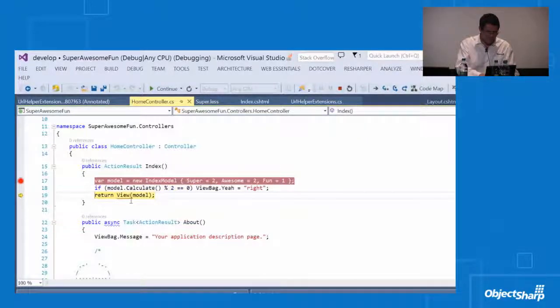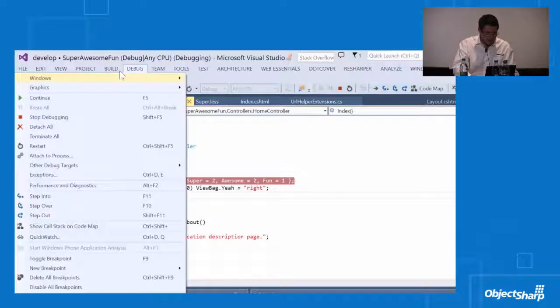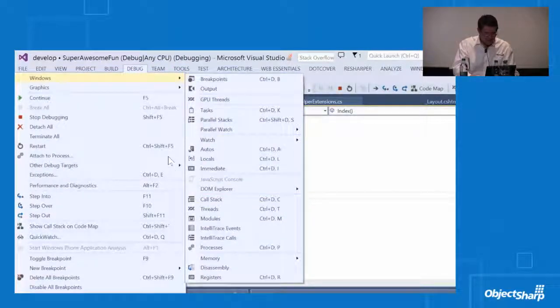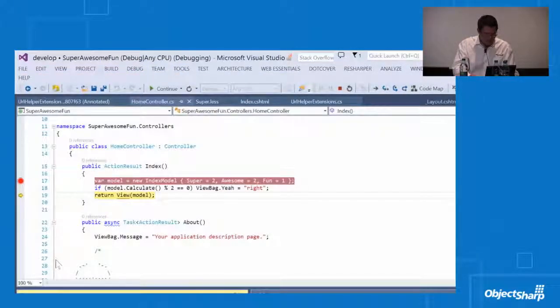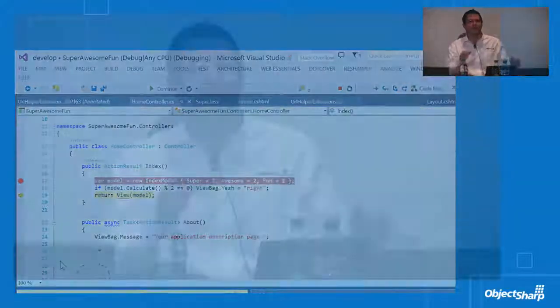So let's go ahead and F10 through here. And if I pull up my Autos window, I've got this neat little feature now that shows what that previous method call just returned. That's super handy for debugging code that doesn't necessarily follow your coding style. You can see what's going on from all angles. So that's really, really great.